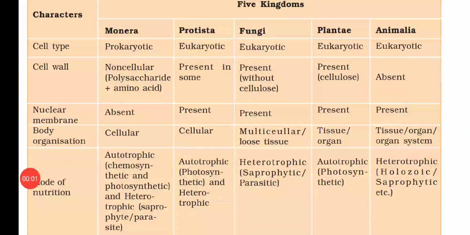In this table, we can understand the different characters of the five kingdom classification. We are taking characters like cell type, cell wall, nuclear membrane, body organization, and mode of nutrition. Monera is prokaryotic, while Protista, fungi, Plantae and Animalia are eukaryotic.